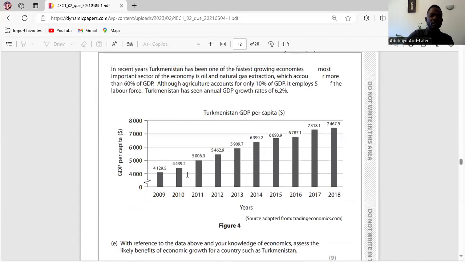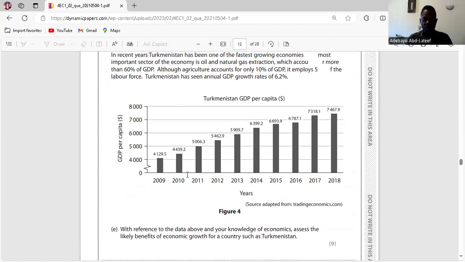Turkmenistan. With reference to the data above and your knowledge, assess the likely benefit of economic growth for a country such as Turkmenistan. What's economic growth? Economic growth implies an increase in Turkmenistan's GDP. Based on the data, the oil and gas sector, which accounts for 60% of the GDP in Turkmenistan, may witness an increase in employment opportunity, which means income level in the sector may increase, bringing about improvement in the living standard.